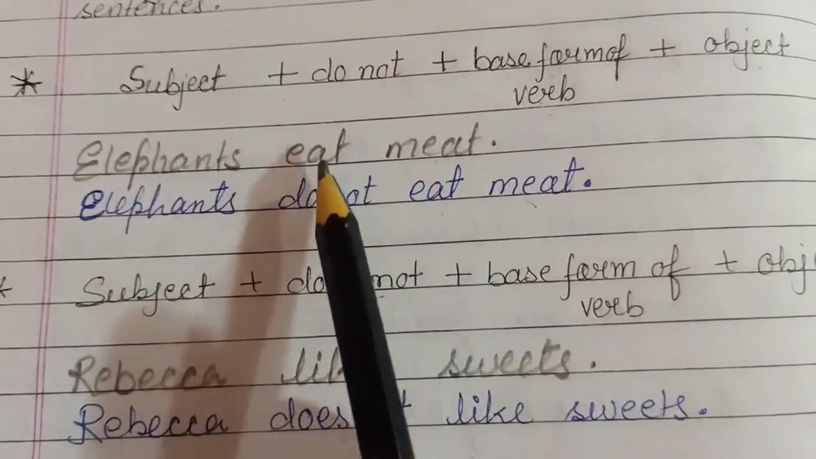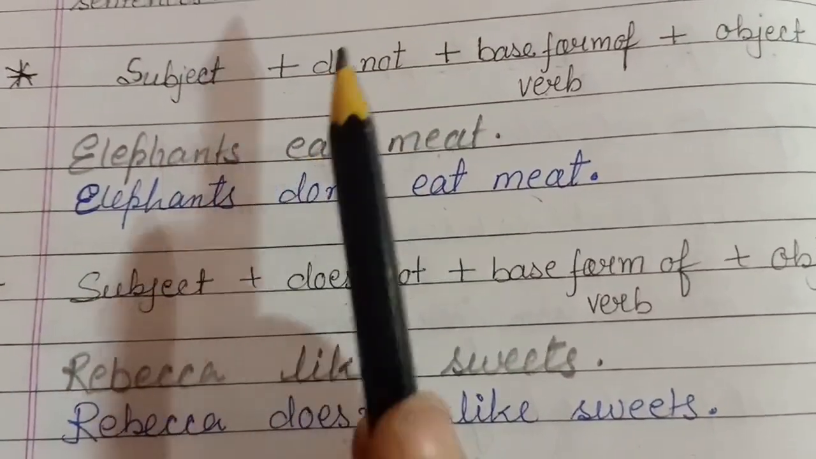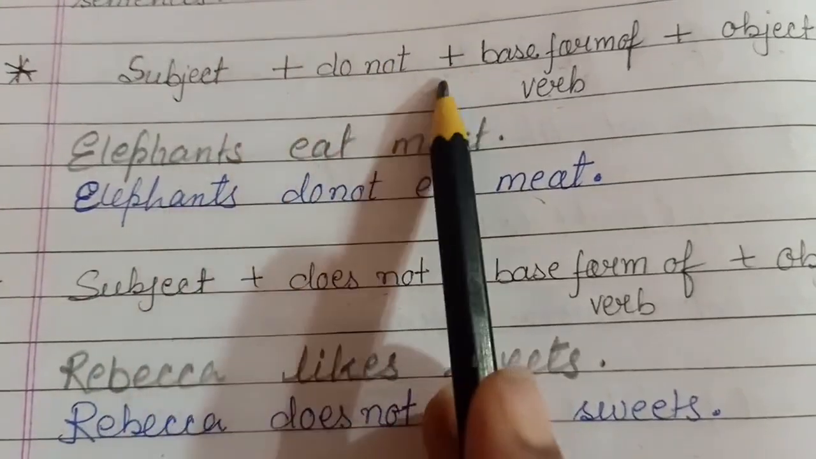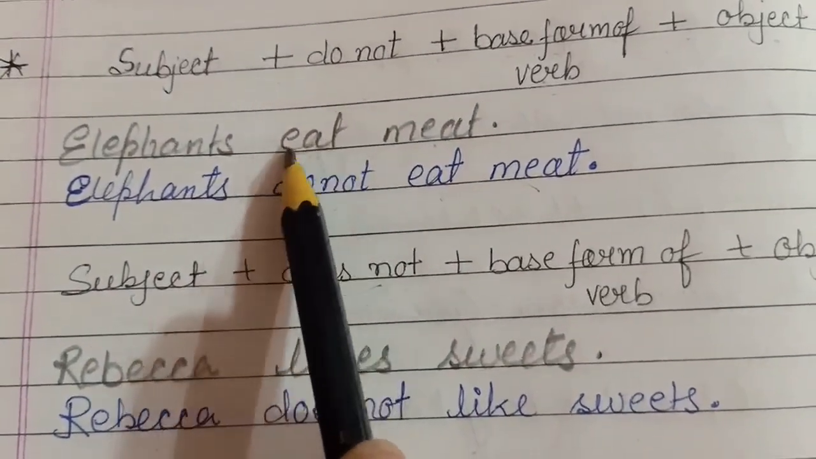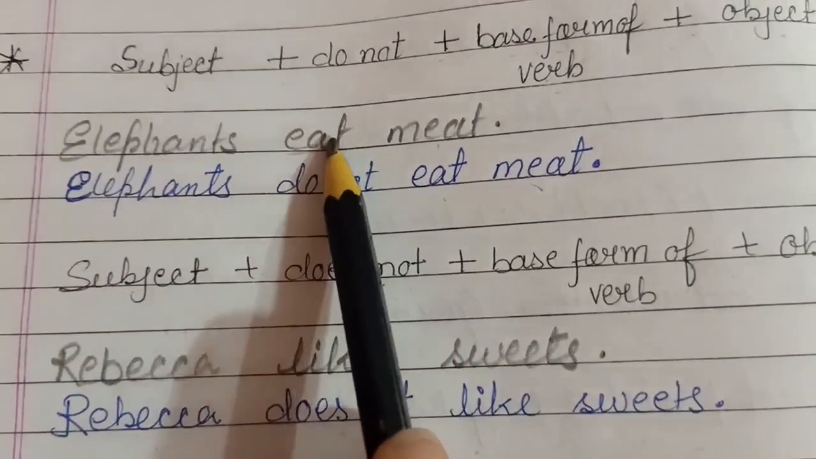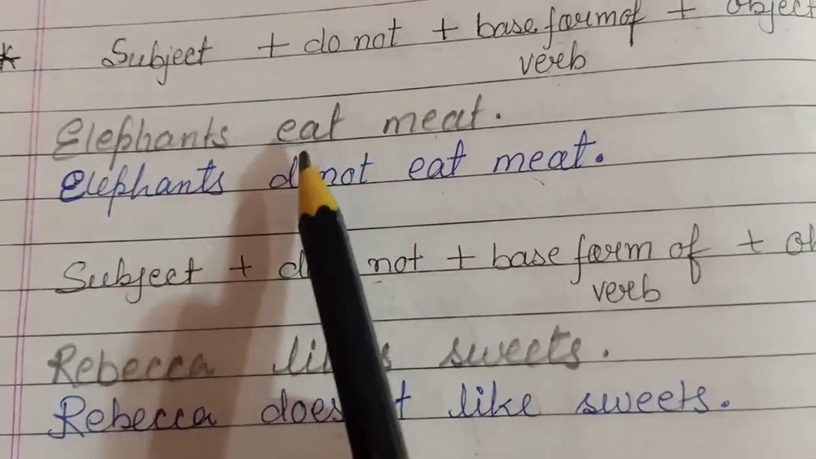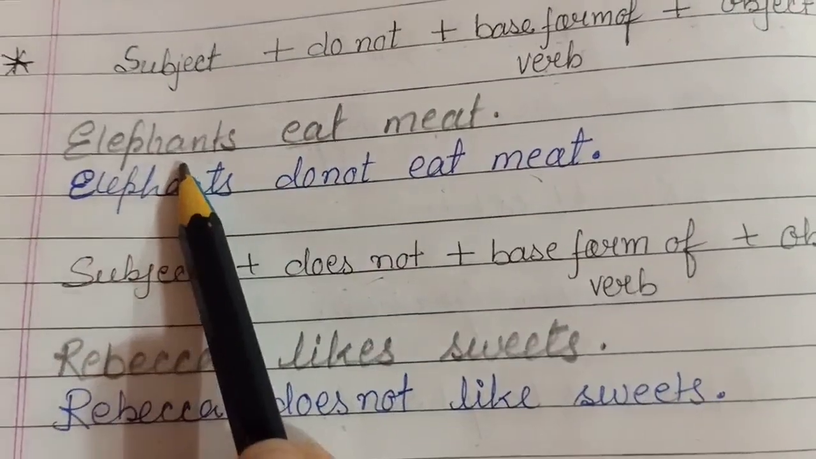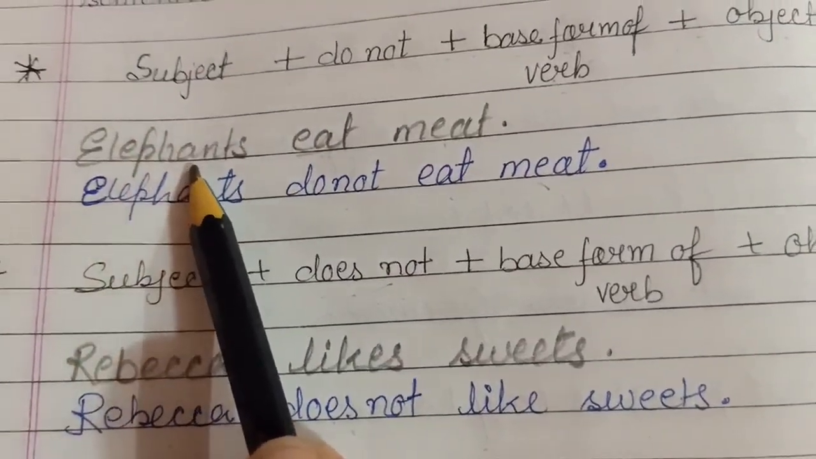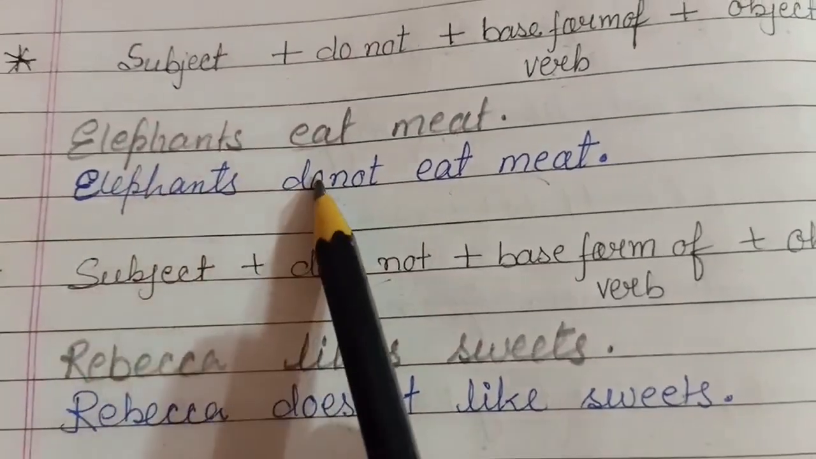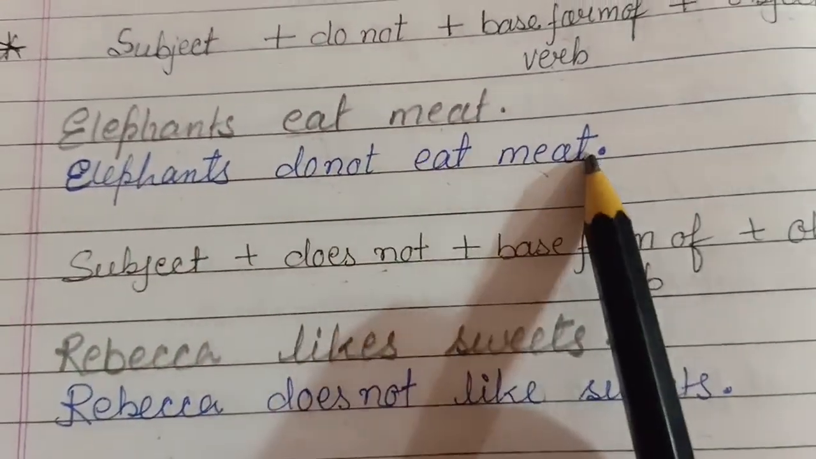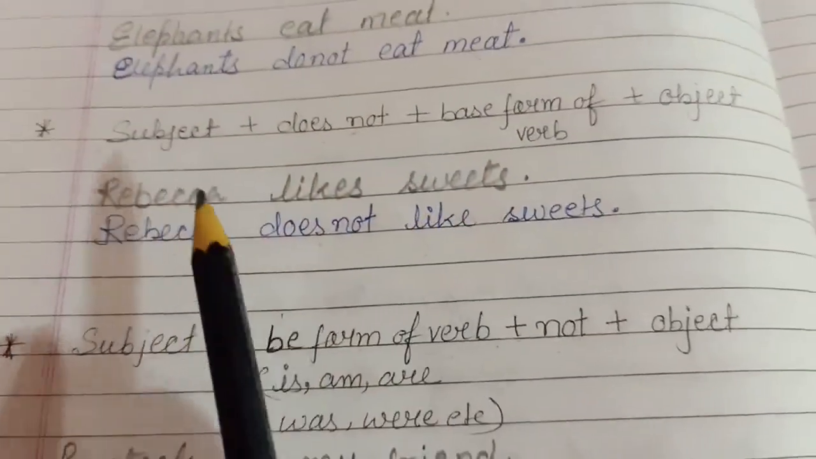So our first method is by adding do not or does not before the main verb. See, this is a verb, the word eat, so we will add do not before it. Elephants is a plural subject, so we will use do not. Elephants do not eat meat. Now see the second one.